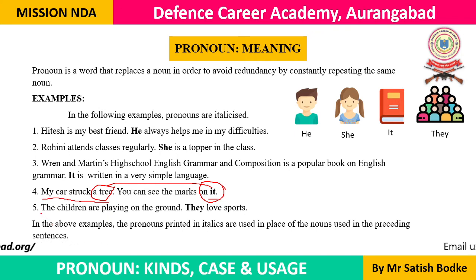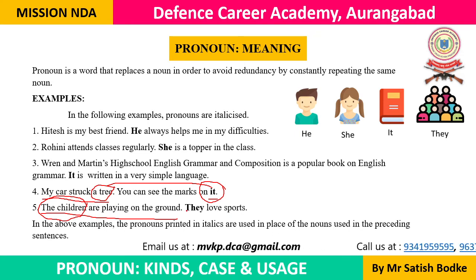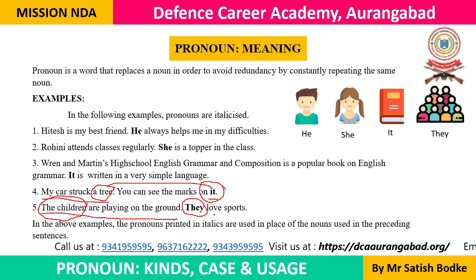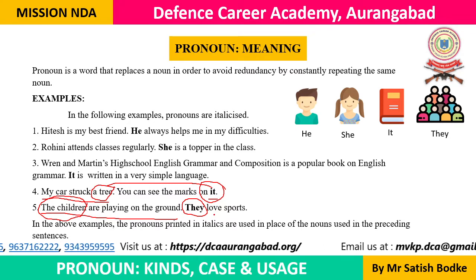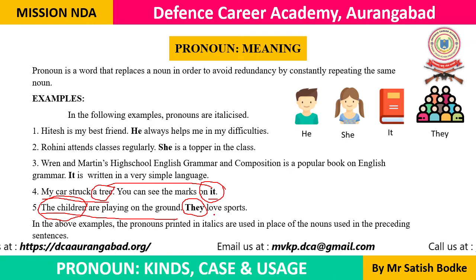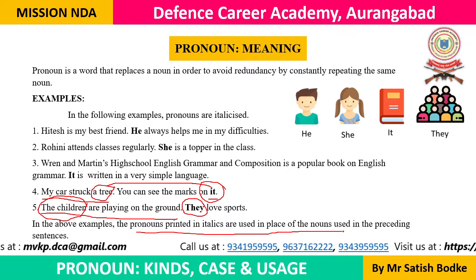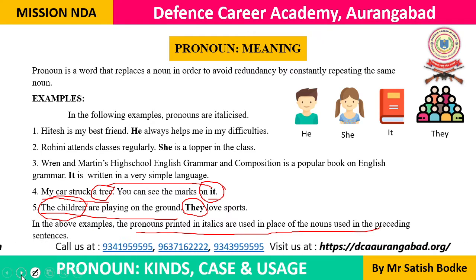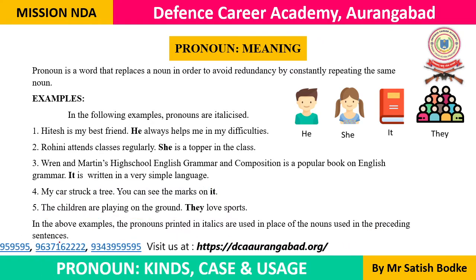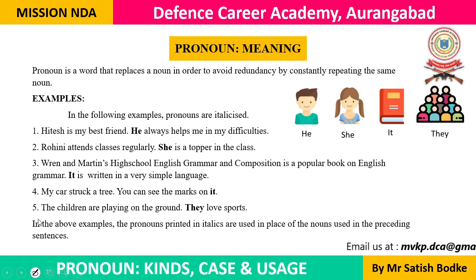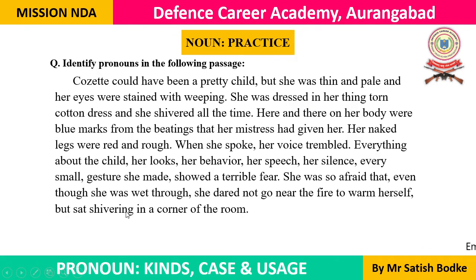Then the next is: the children are playing on the ground. Here the noun is the children. It's a plural noun, that's why we are using a plural pronoun. The pronoun is they: they love sports. In the other examples, pronouns printed in italics are used in place of the nouns used in the preceding sentences. So a pronoun is a word that replaces a noun, and it's very interesting to learn all the kinds of pronouns and how they are used in sentences. Without wasting any time, let's continue.